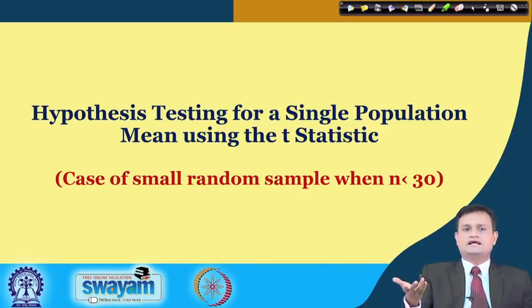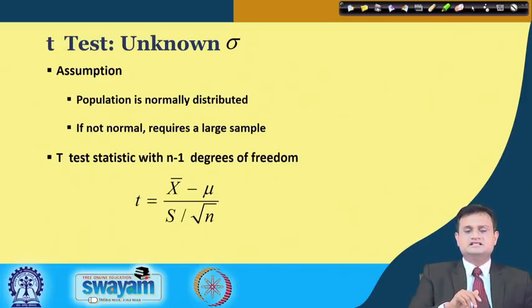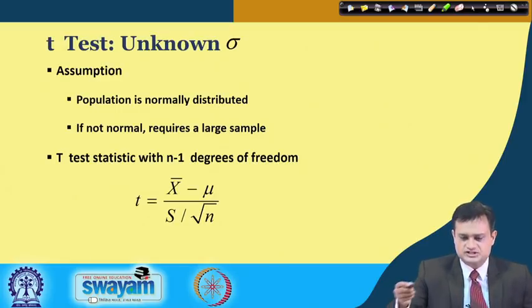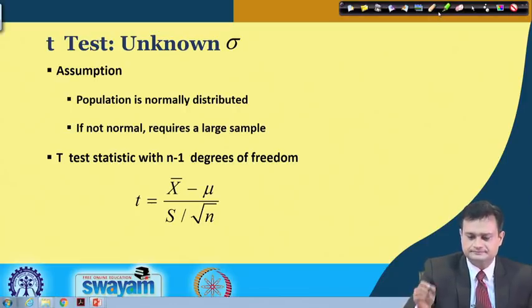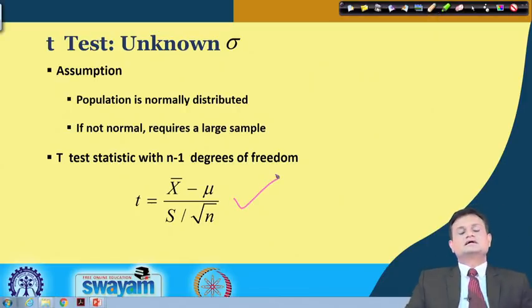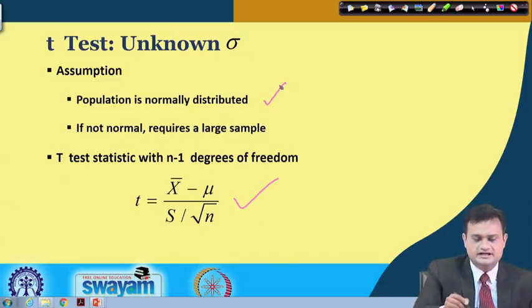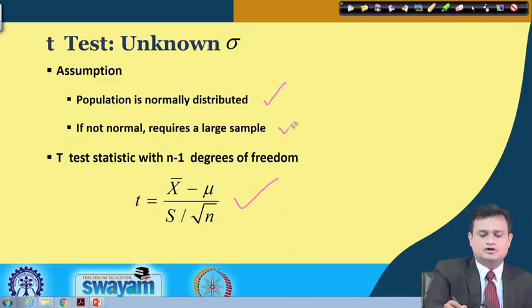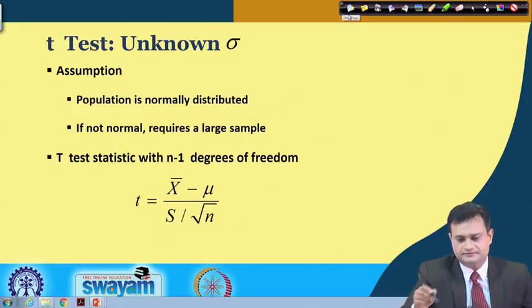Typically we conduct this kind of test for a small random sample of less than 30. So, the t statistic is x bar minus mu divided by S divided by square root n, and the population is normally distributed; if not normal, it requires a larger sample.